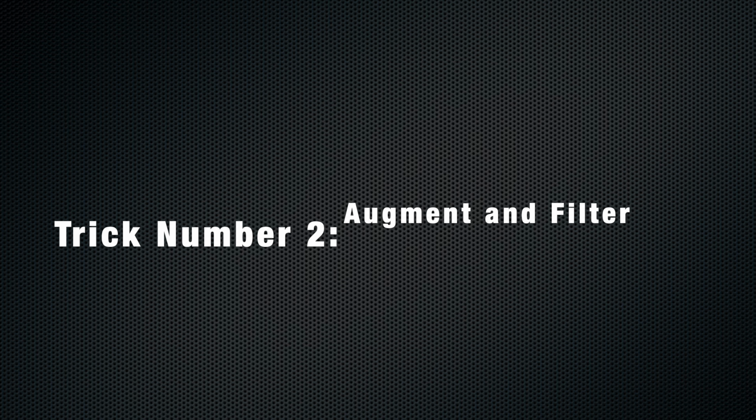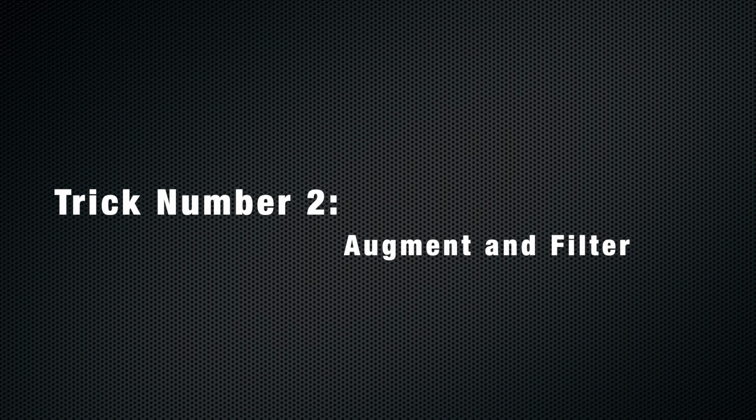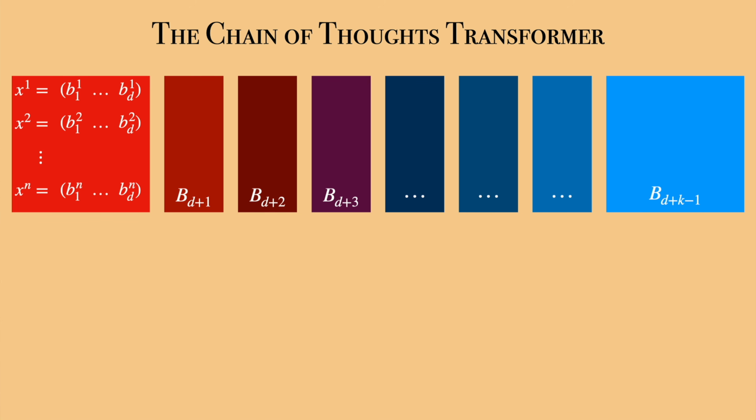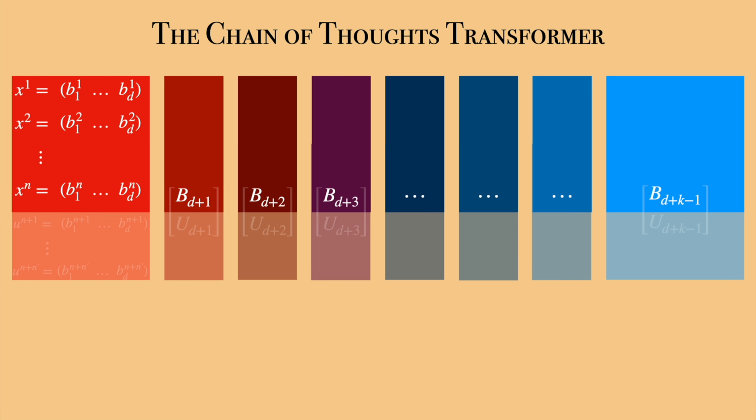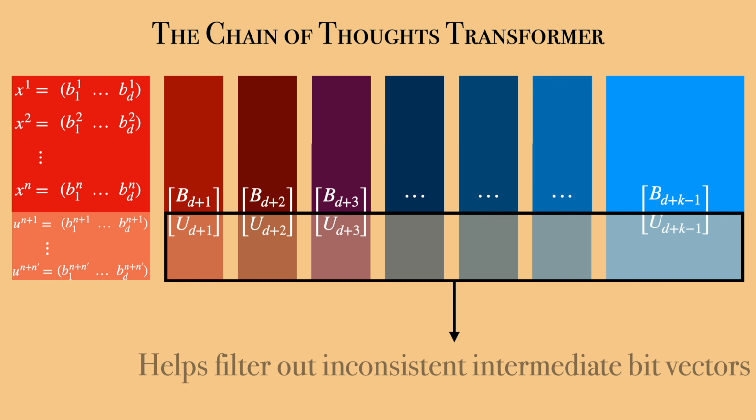Trick number 2, data augmentation for filtering. Now, to keep this video reasonably short, I won't get into too many details for this one, but a global idea is to add synthetic data to the model and to safety check the model consistency on those supplemental data and filter out the seemingly inconsistent intermediate bit vectors among the b_{d+1} to b_{d+k-1}.